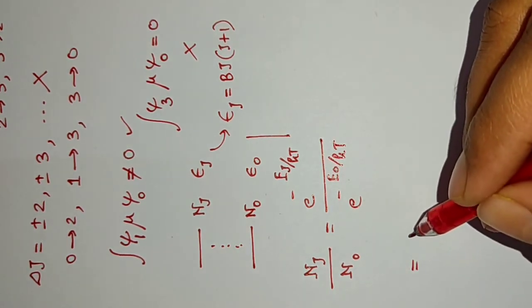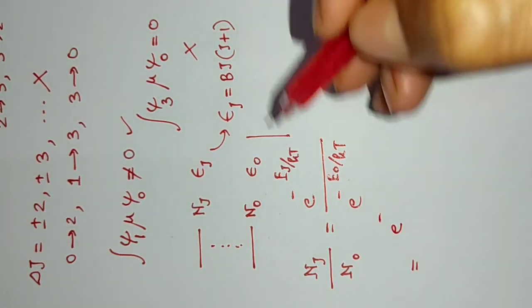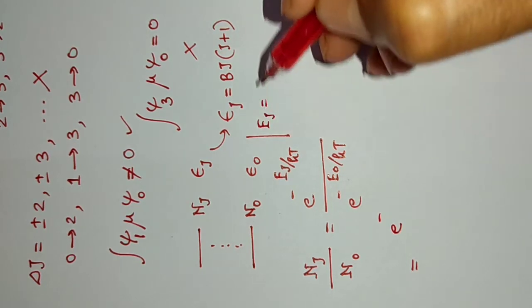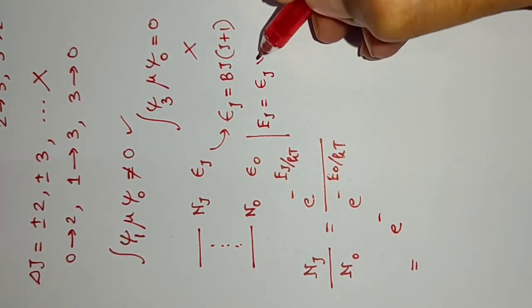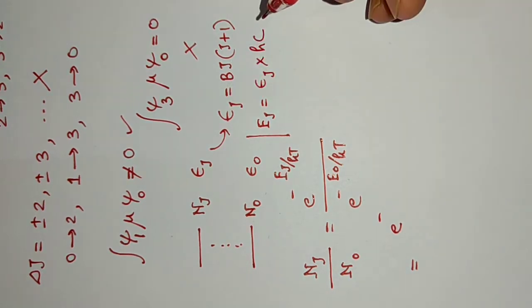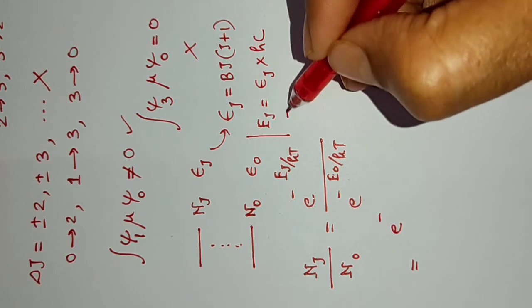Now we have to find the value of Ej. The relation between epsilon and E is epsilon into hc. It is in centimeter inverse, so multiplying this by hc, we will get the energy in terms of joule. So it will be